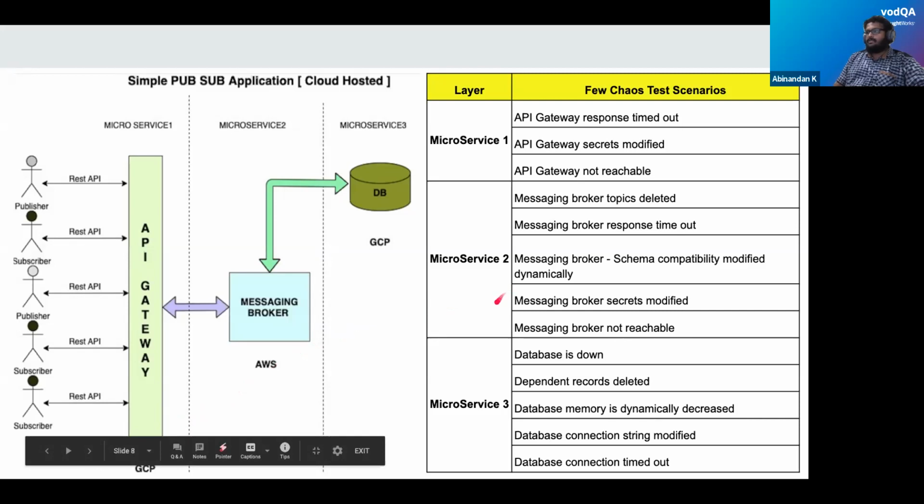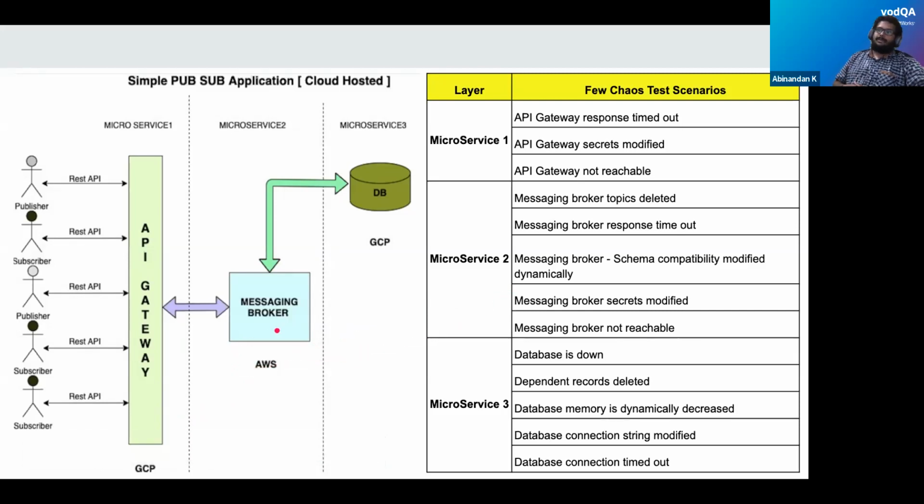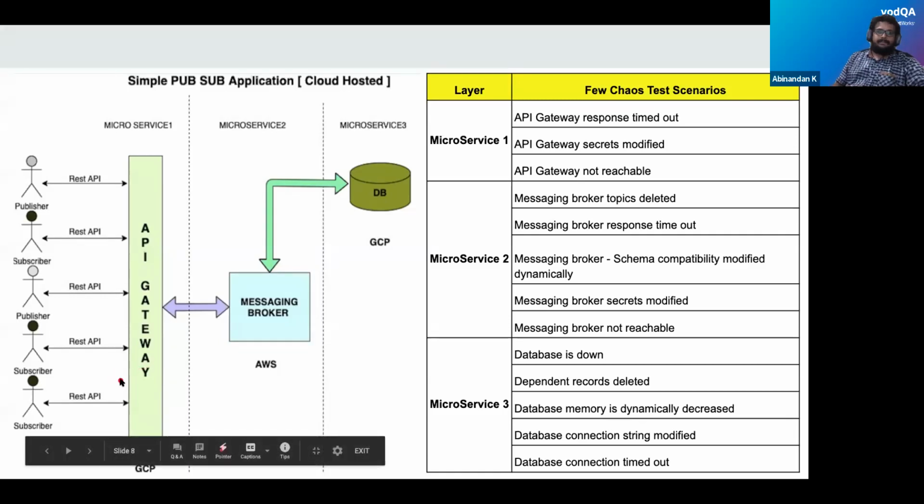Microservice 2 is the messaging broker, which is the heart of the system. If it is not reachable, then there is no use of publishers or subscribers listening to the API gateway. Microservice 3 stores the stateful information of the publishers and subscribers. If there is an outage in the database itself, it may be costly for the project if the failure is not handled.